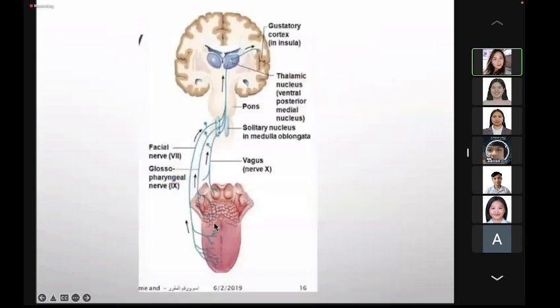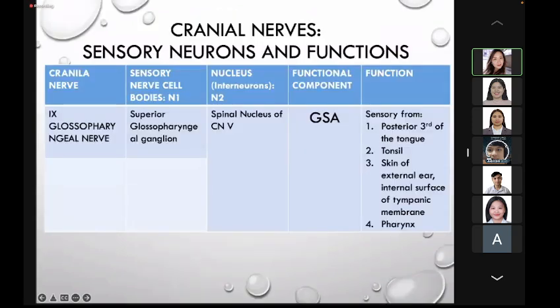Taste then decussates to the opposite side, going up to the thalamus, the ventral posterior medial nucleus of the thalamus, to go to the insula, which is the primary gustatory cortex. That is for the inferior glossopharyngeal.